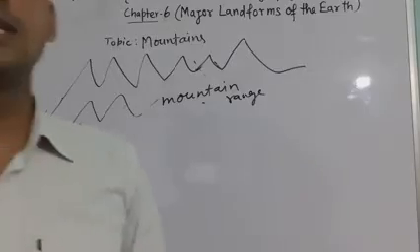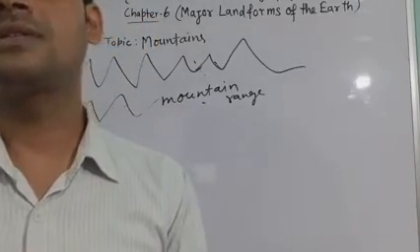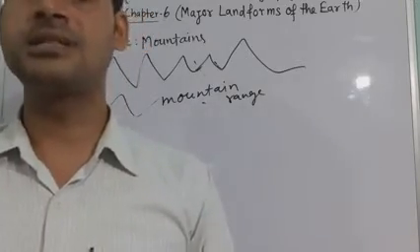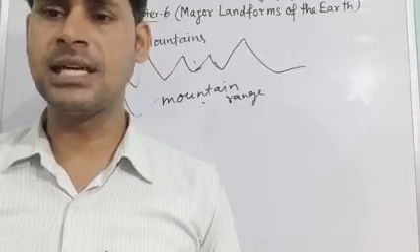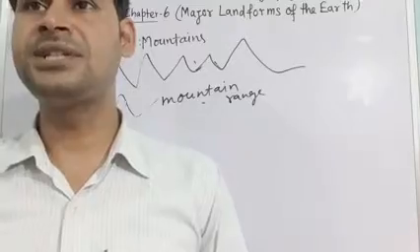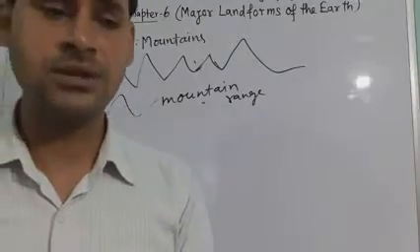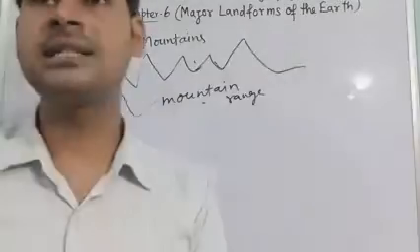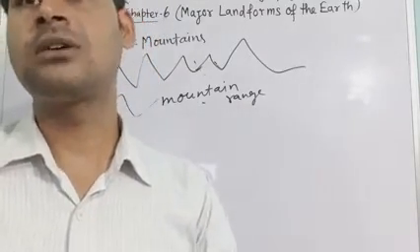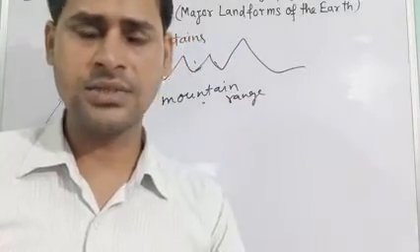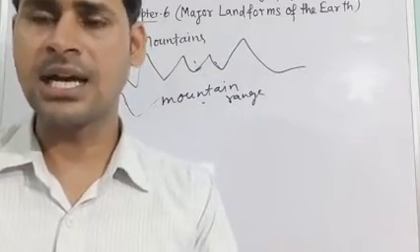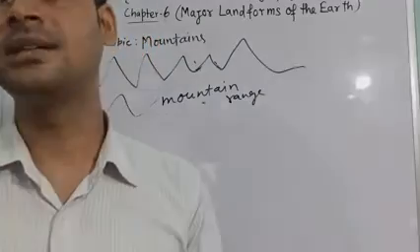Many mountain systems consist of a series of parallel ranges extending over hundreds of kilometers. Examples are the Himalayas, the Alps, and the Andes, which are mountain ranges of Asia, Europe, and South America. In these three continents, these mountain ranges are found: the Himalayas, the Alps, and the Andes.